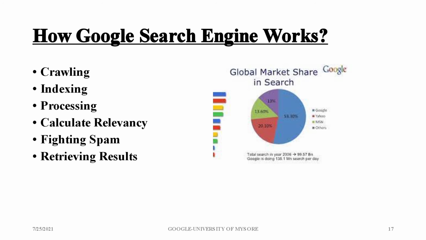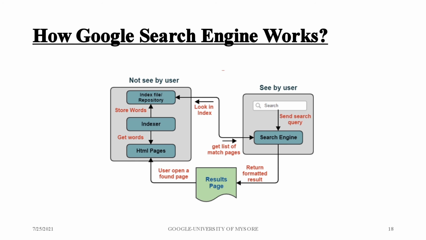How Google search engine works. Google search engine follows some steps such as crawling, indexing, processing, calculating relevancy, fighting spam, and retrieving results. Let us see how Google search engine exactly works. There are two phases here, that is, which is seen by the user and not seen by the user. Let us see what is seen by the user.